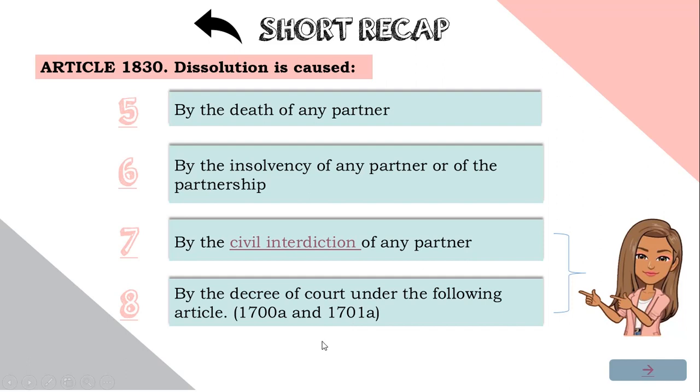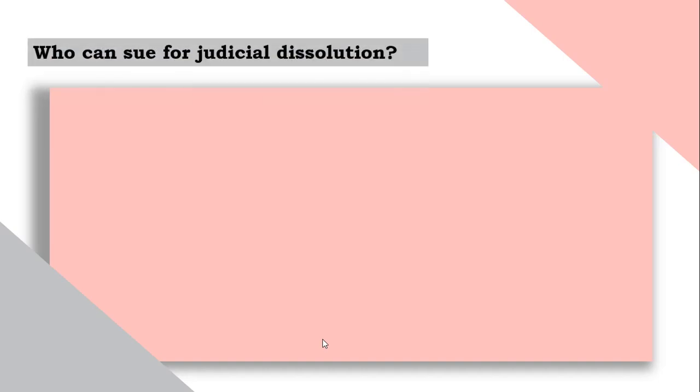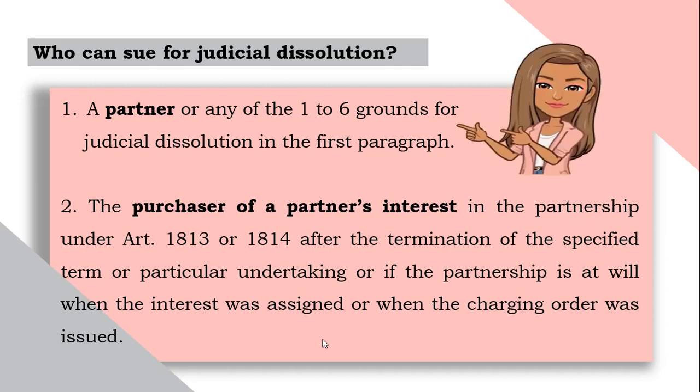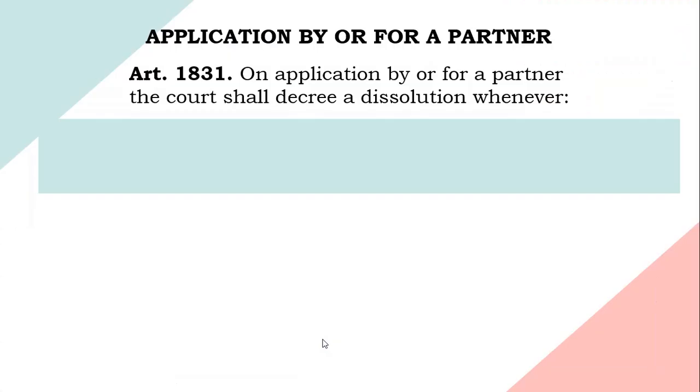Decree of court, this may be ordered after hearing upon application. So, meaning someone has to apply. But let us first know who can sue for judicial dissolution or who can apply. So, it says here, there are two who can sue for judicial dissolution. First is the partner and second is the purchaser of the partner's interest in the partnership. But I will be reporting only about a partner or an application by or for a partner.